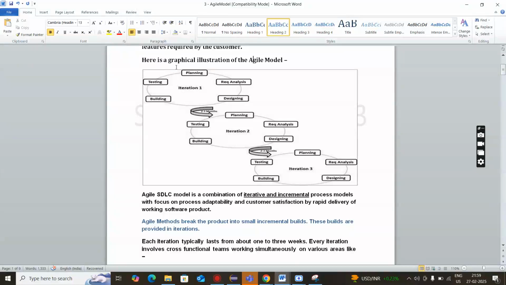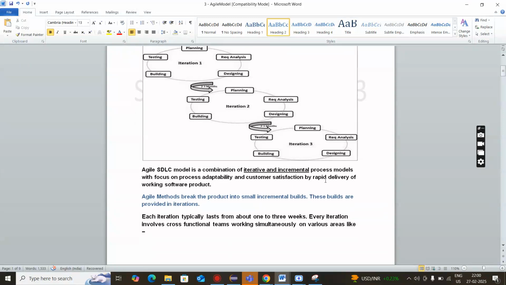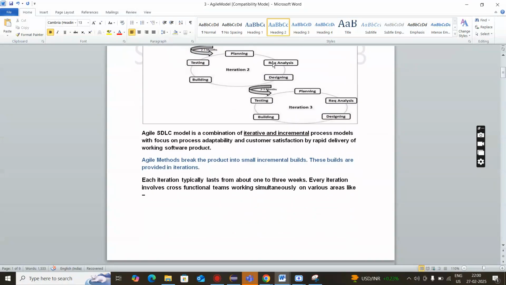So the agile model says like this, we will go step by step, and it will be in a cycle, one by one. So if you have 10% requirement, let's go with the 10%. If you have again 20% requirement, let's go with the 20%. If you have again 30% requirement, let's go with 30%. So things are divided into sprints, and that is what we call a sprint. This complete cycle is called a sprint. It may be for 2 to 3 months, it may be for 20 days, it may be for 10 days, or anything like this. So it is divided into sprints. Clear? So this is our agile model.